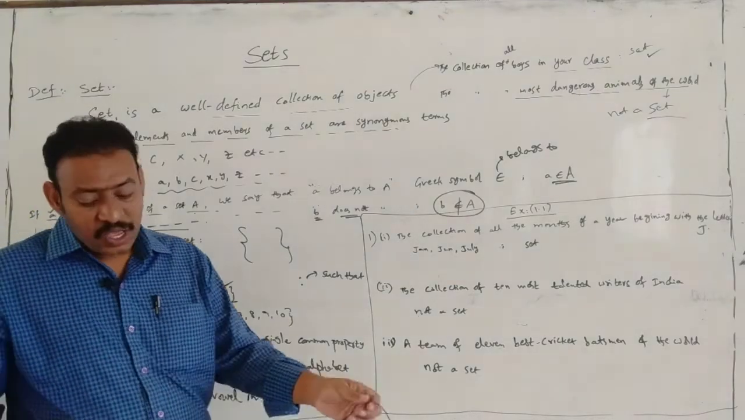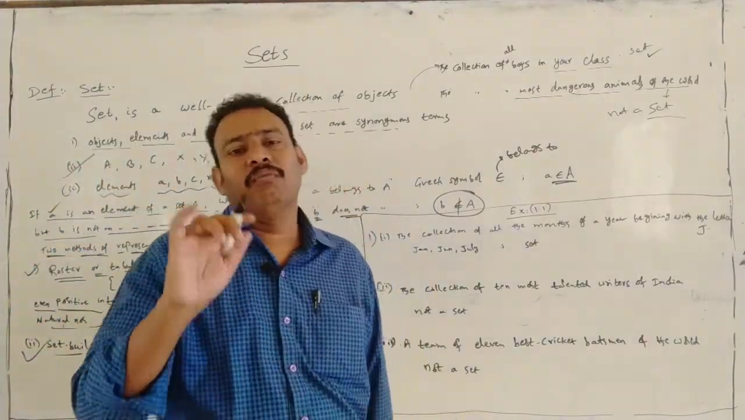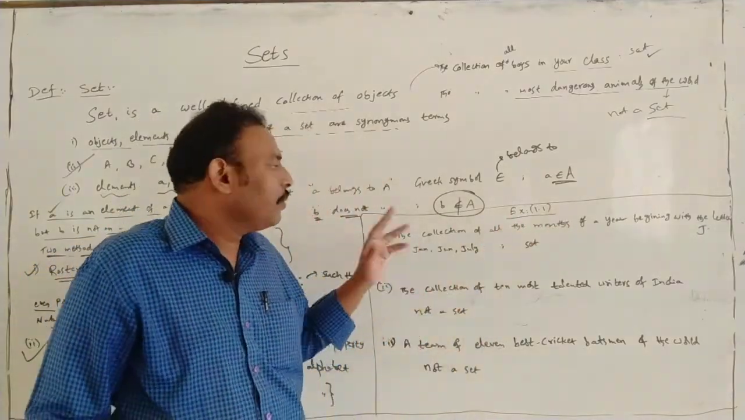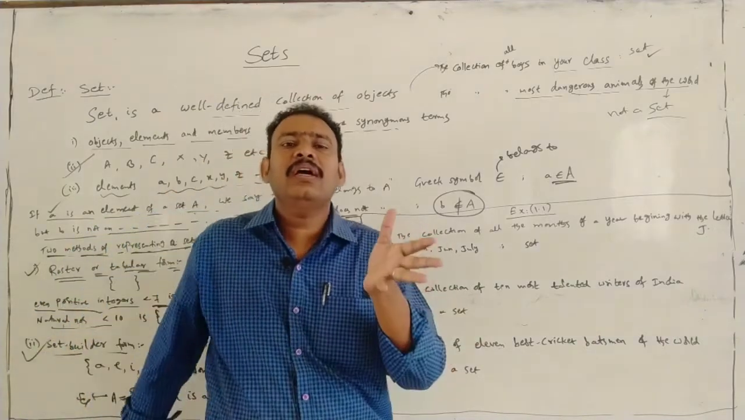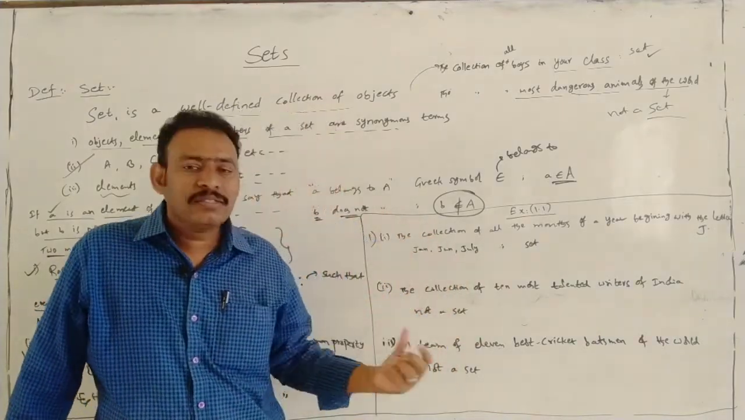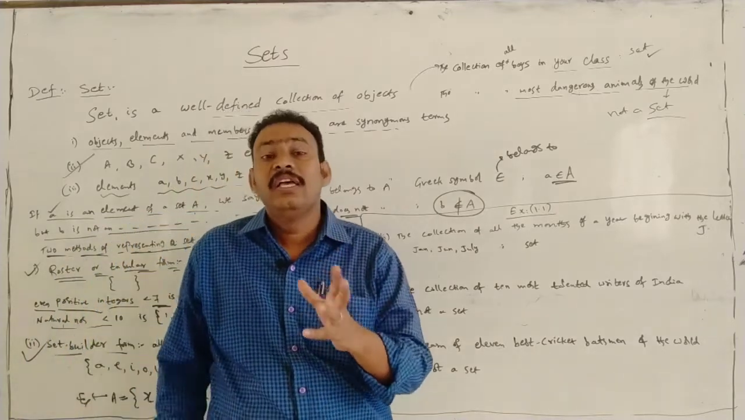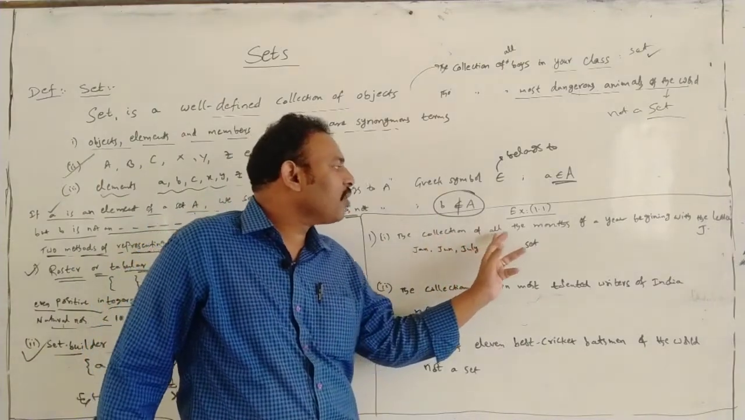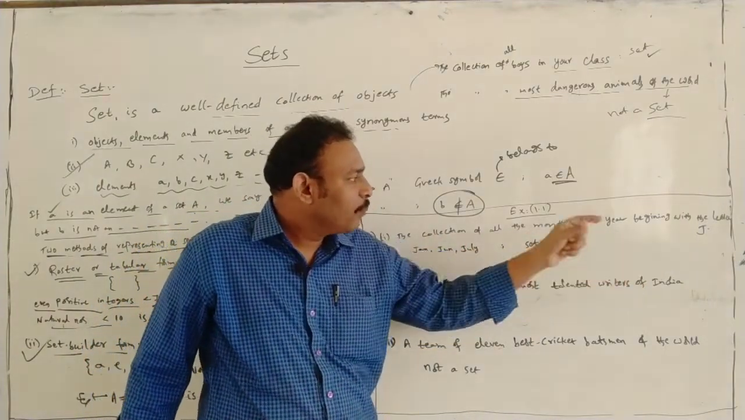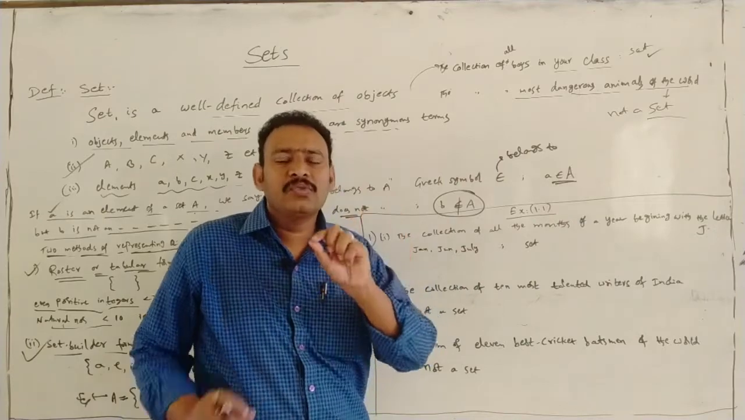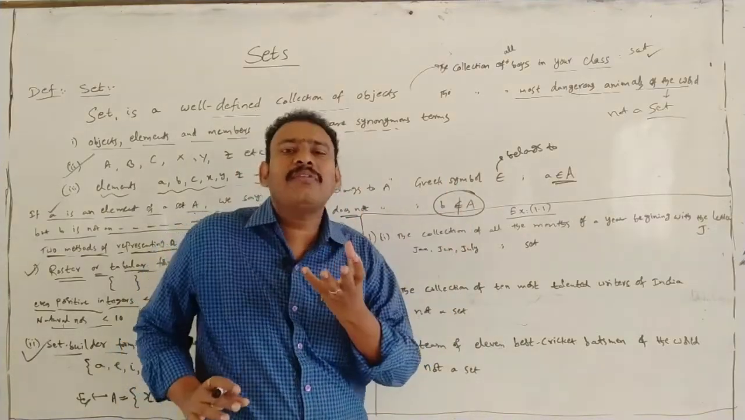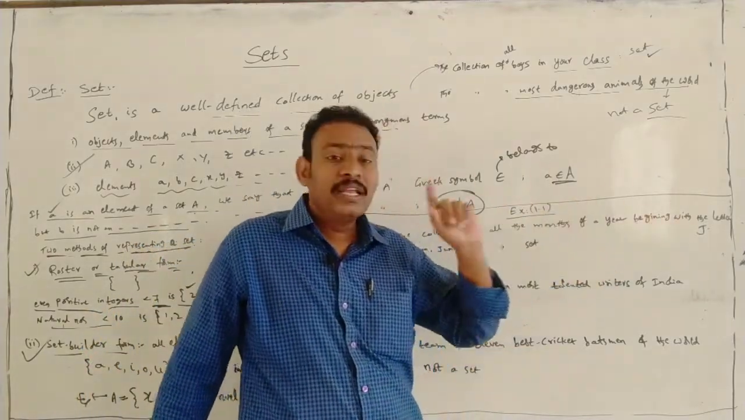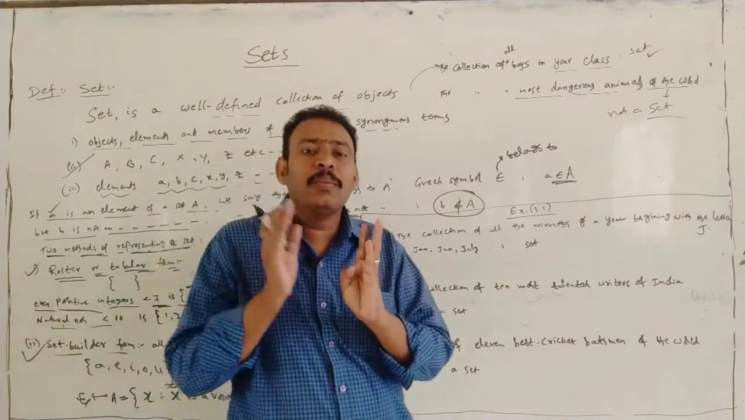Okay, students. Now coming to exercise 1. The first problem is: verify whether the following things are sets or not a set. Justify your answer. The first one is the collection of all the months of a year beginning with the letter J. It's very clear. With the letter J, what months will come?